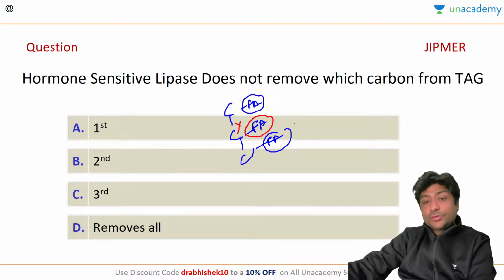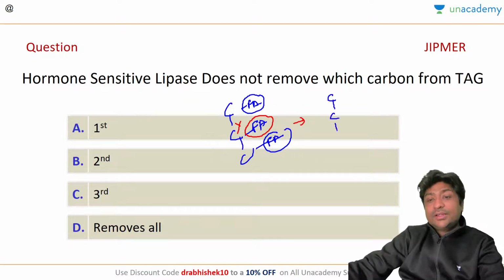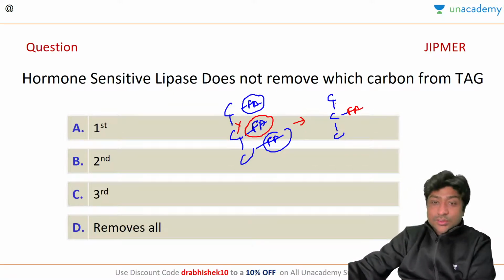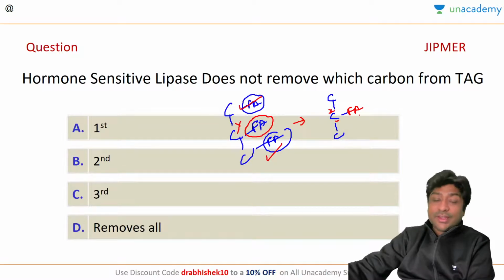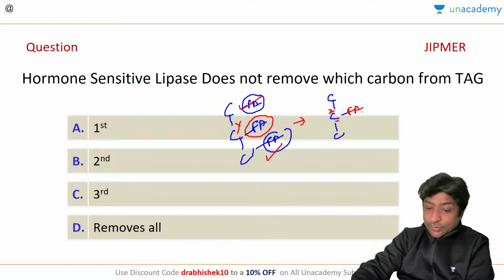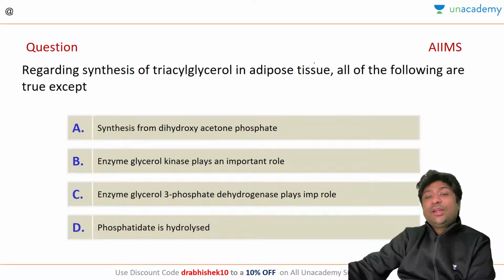This is not removed. So once hormone sensitive lipase has acted on it, what you will have is 2-monoacylglycerol. So here the free fatty acid will be attached. The fatty acids at the first and third positions will be removed by hormone sensitive lipase. Priyanka, is this clear? The second carbon fatty acid will not be removed. Is it clear? Excellent.